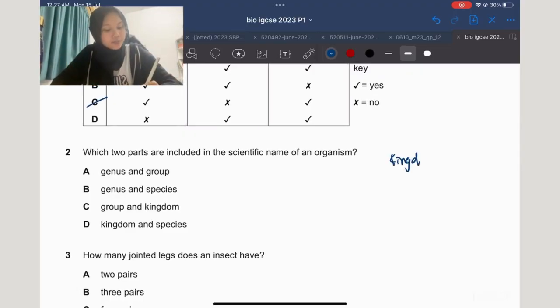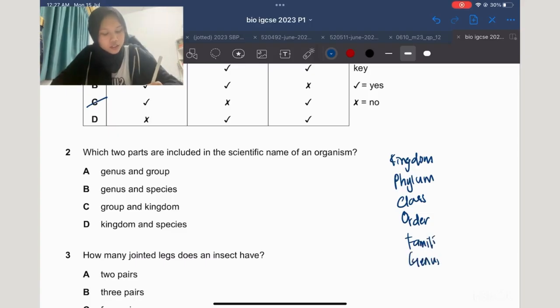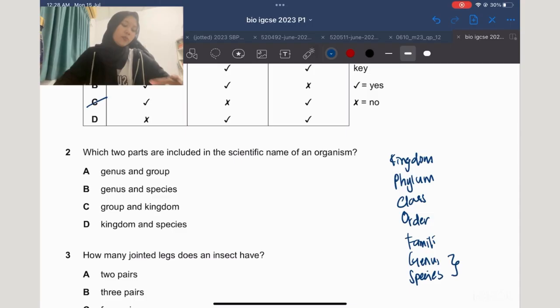First is kingdom, and then phylum, and class, order, family, genus, and species. The scientific name of an organism includes these bottom two, which is genus and species. So B is the correct answer.